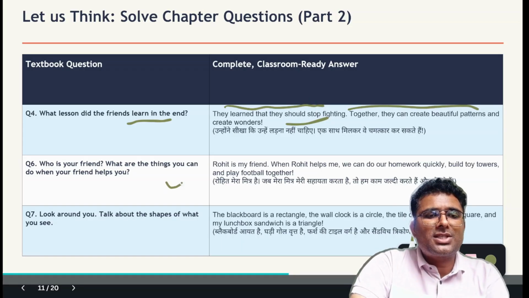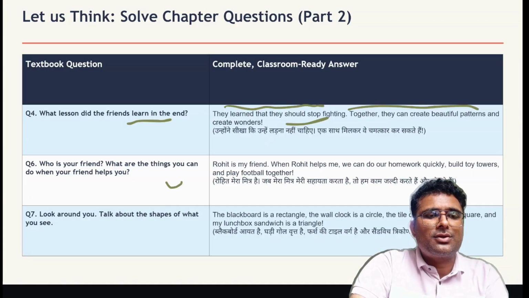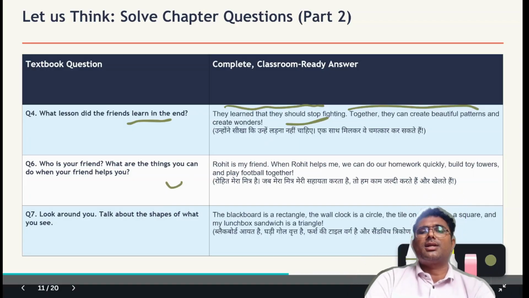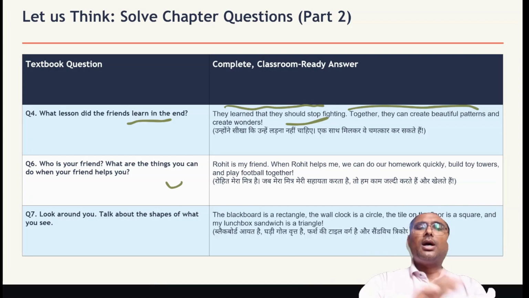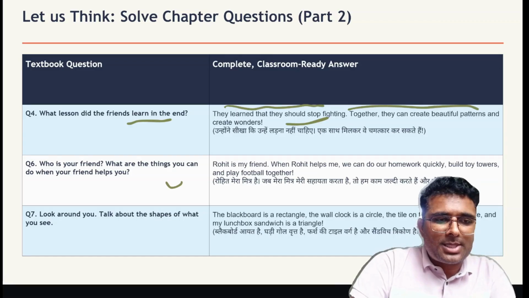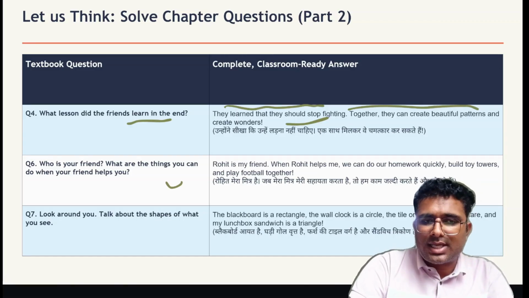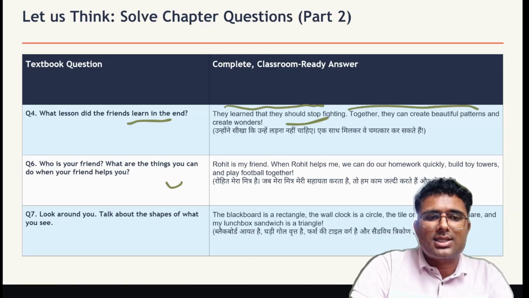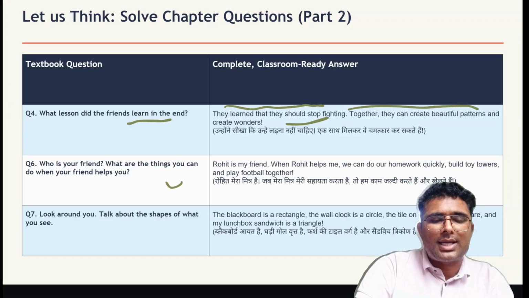Next is, who is your best friend? What are the things you can do when your friends help you? You have to write the answer to this question by yourself, because I don't know the name of your best friend. So you will write the name of your best friend, and you have to tell what are the things you can do when your friend helps you.